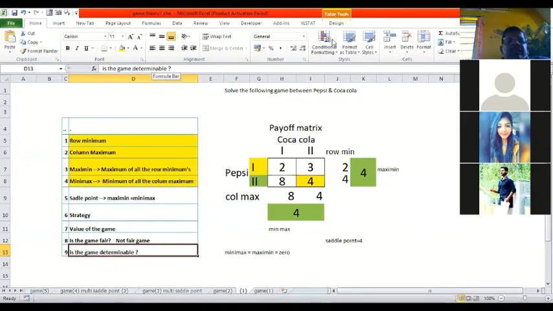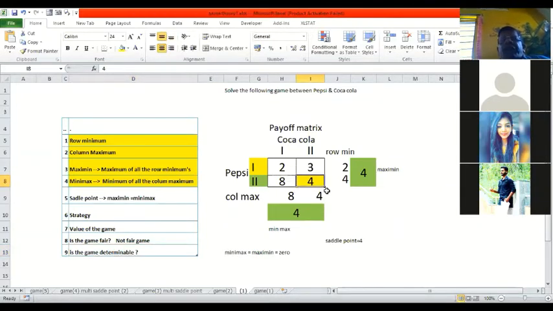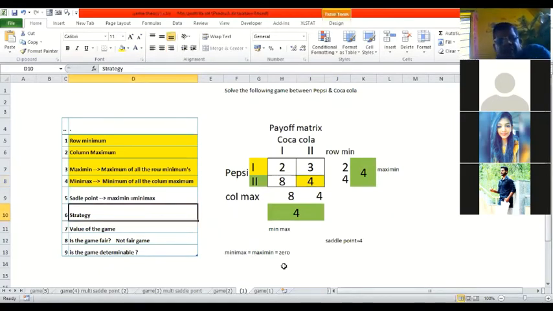The last one: is the game determinable? Yes, it is. It is determinable over here. I am able to determine the strategy. So Pepsi and Coca-Cola are going to adopt strategy number 2 because that is the saddle point. That means Pepsi is going to adopt the second strategy and Coca-Cola also is going to adopt the second strategy.